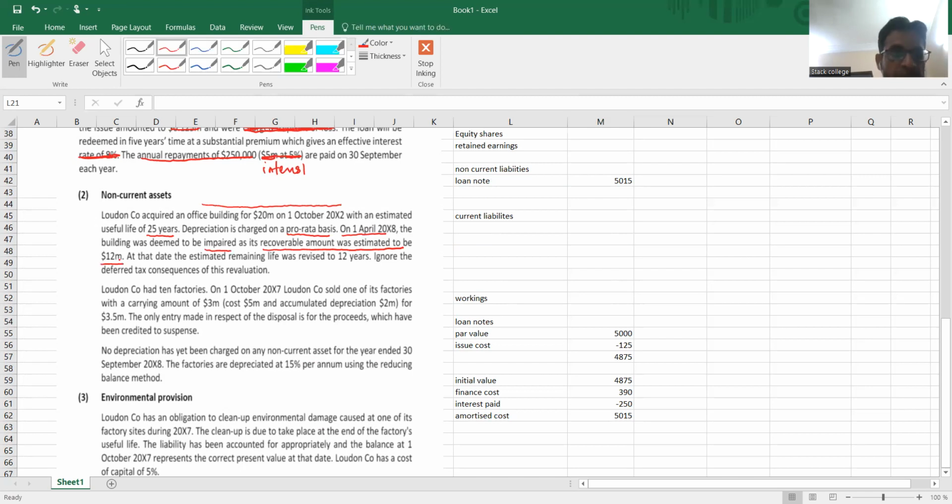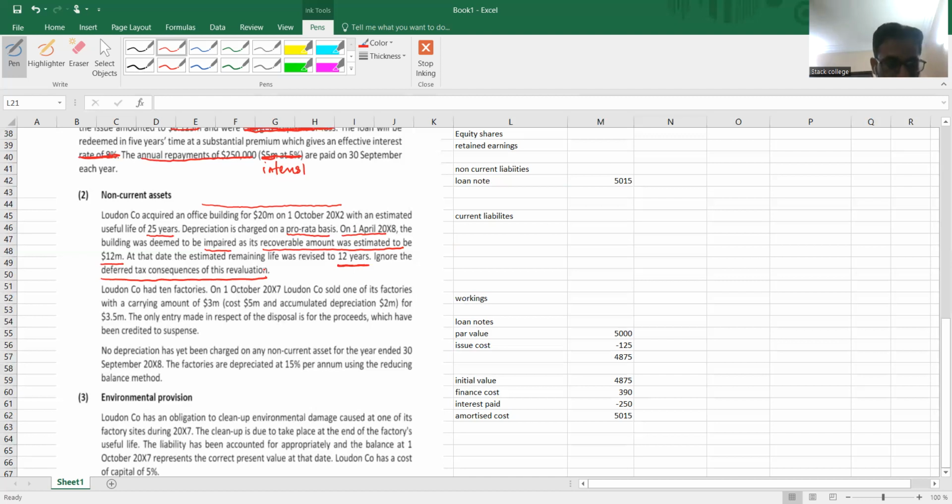The impairment took place on 1st April 20x8, in between the year, and our accounting year end is 30th September: April, May, June, July, August, September. After impairment, the remaining life is 12 years. Ignore the deferred tax consequences of this revaluation. We don't need to consider the tax issue here.